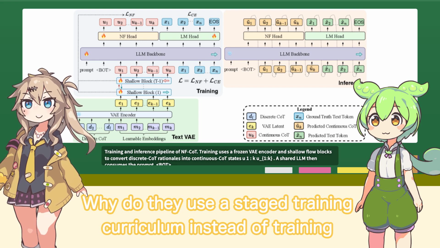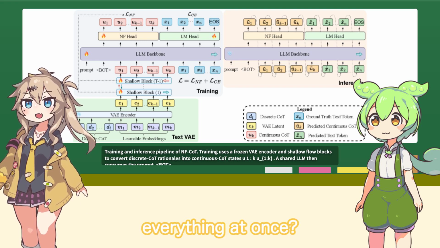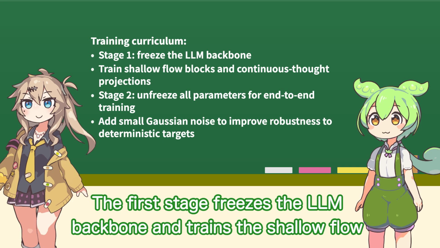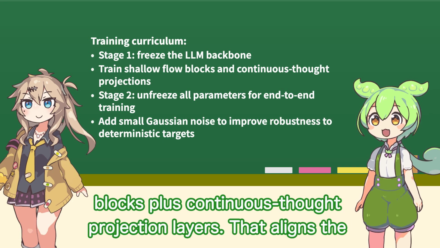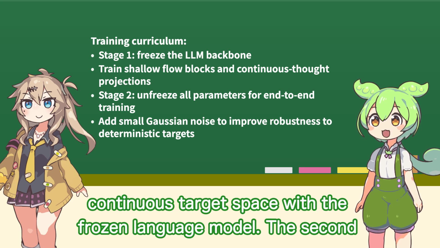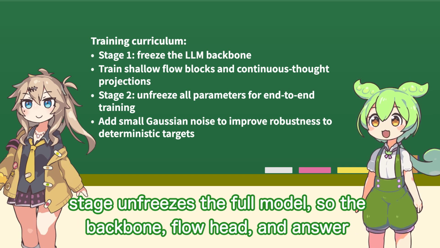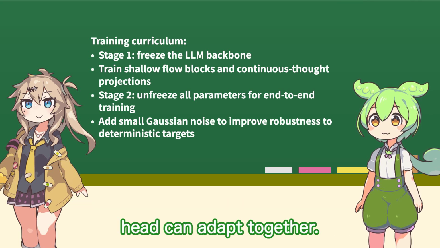Why do they use a staged training curriculum instead of training everything at once? The first stage freezes the LLM backbone and trains the shallow flow blocks plus continuous thought projection layers. That aligns the continuous target space with the frozen language model. The second stage unfreezes the full model, so the backbone, flow head, and answer head can adapt together.